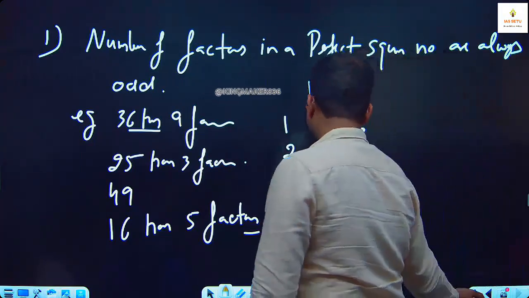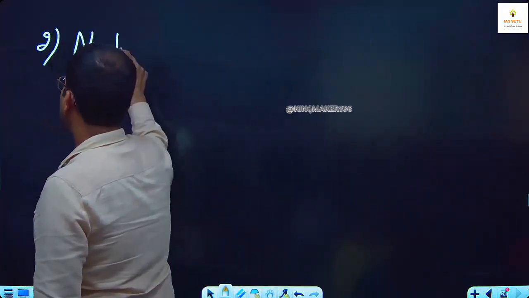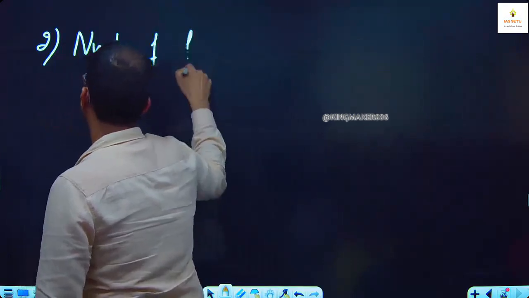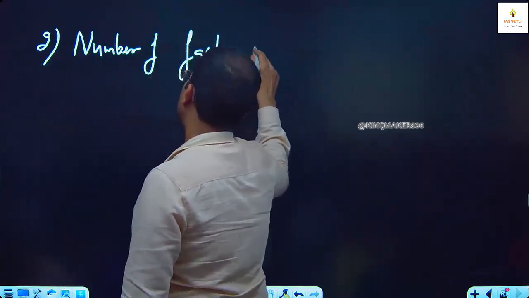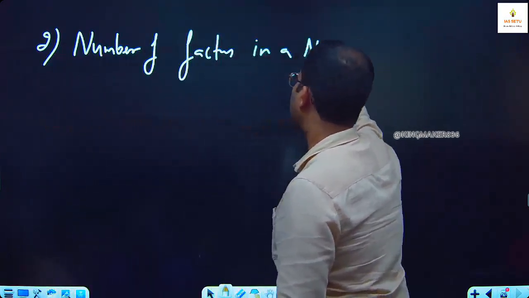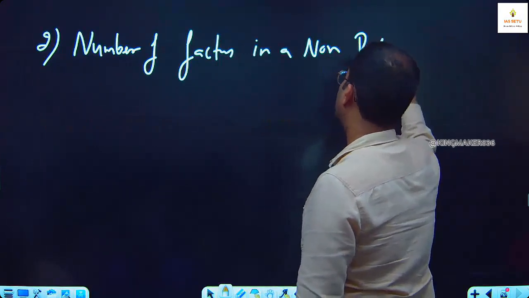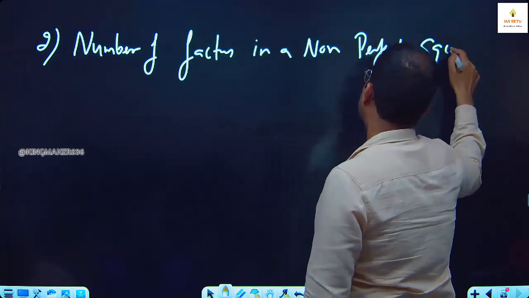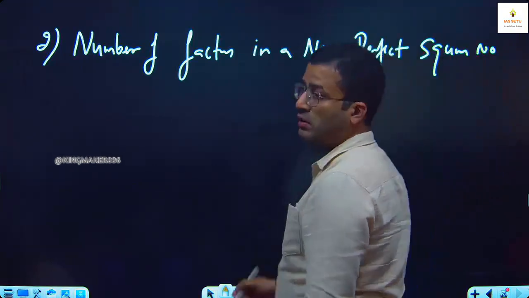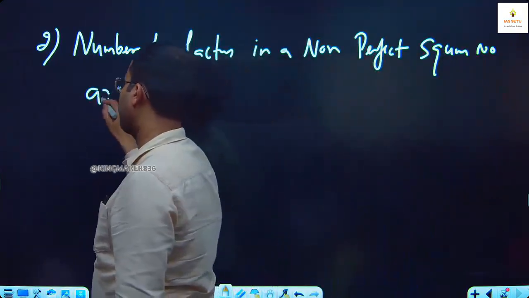The second observation here is that the number of factors in a non-perfect square number is always even.